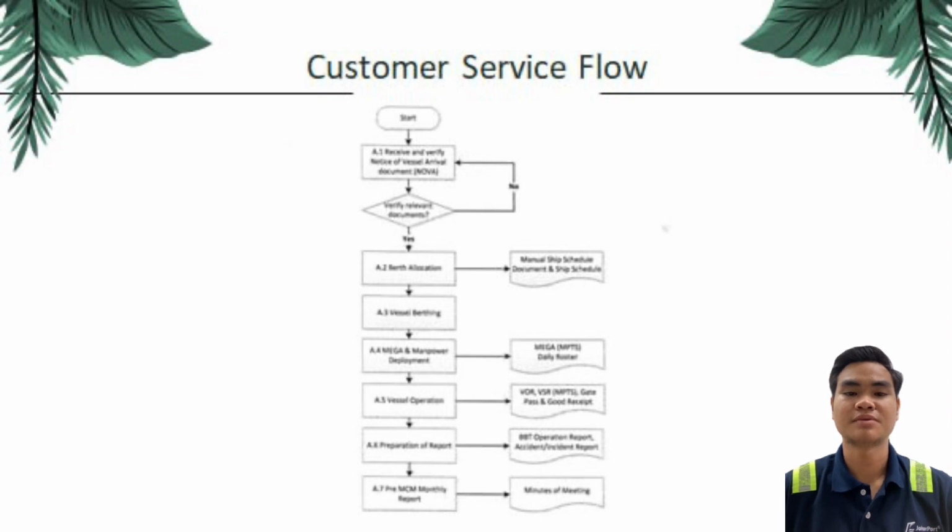The ship planning department should ensure that all customer orders are logged and tracked, and that any special instruction or requisition is noted. Second is scheduling ships. Once customer orders are received, the ship planning department should schedule ships to arrive at the terminal to pick up or deliver cargo. This involves coordinating with the shipping company, port authorities, and other stakeholders to ensure that the ship arrives and departs on time and that cargo is loaded and unloaded efficiently.